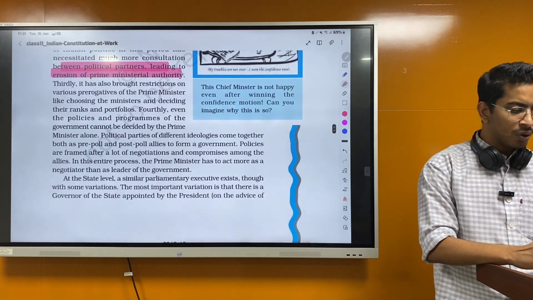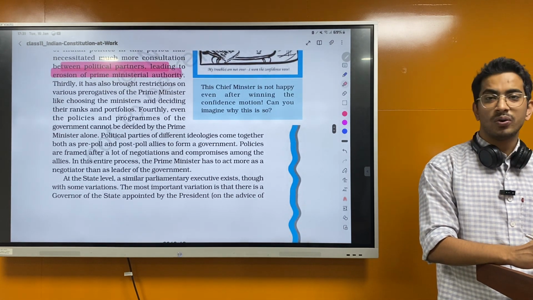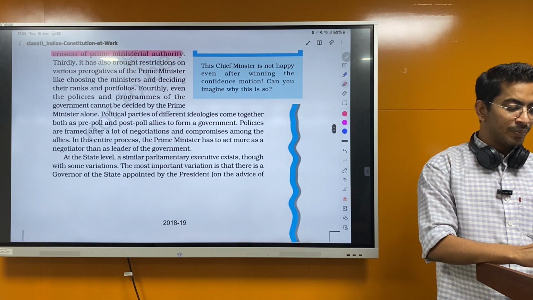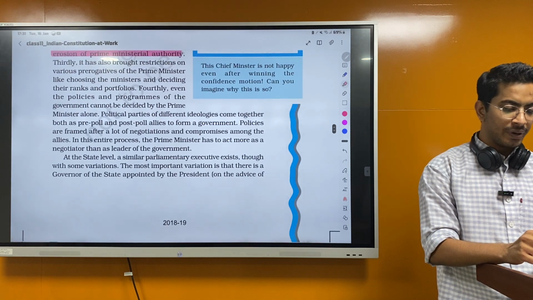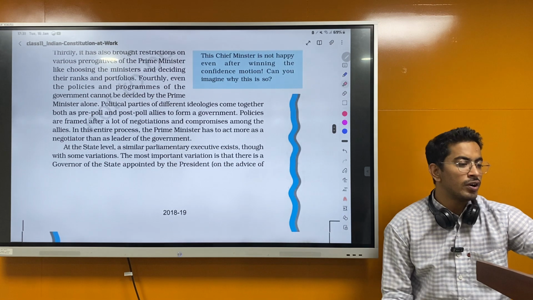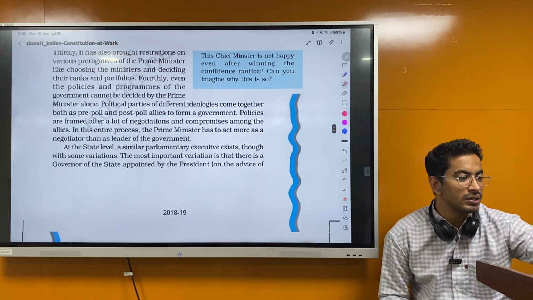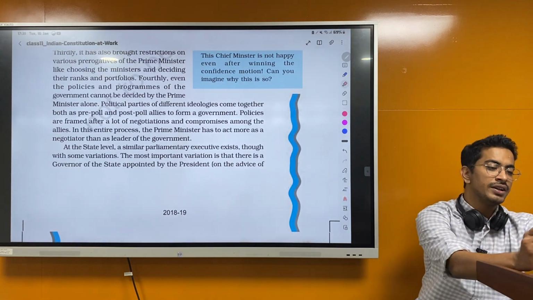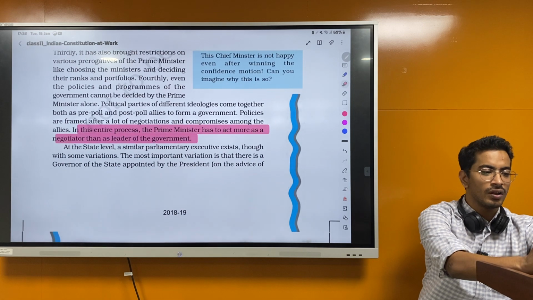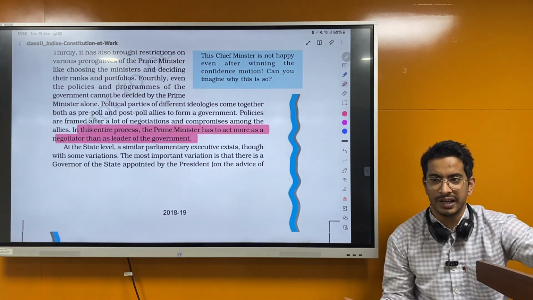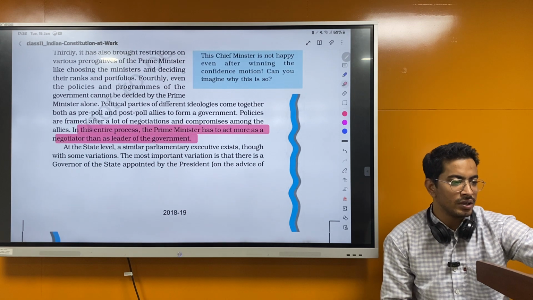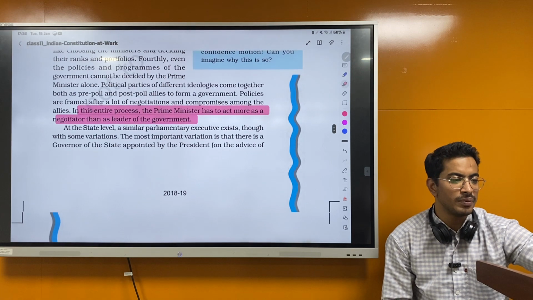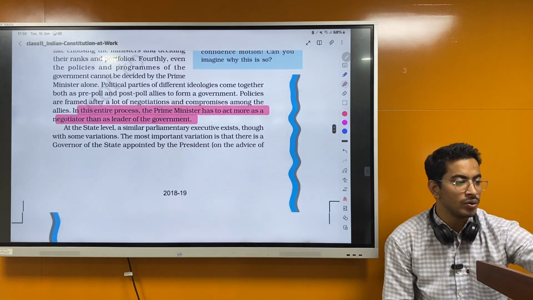Fourthly, even the policies and programs of the government cannot be decided by the Prime Minister alone. This is also important. Political parties of different ideologies come together both as pre-poll and post-poll allies to form a government. Policies are framed after a lot of negotiation and compromise among the allies. In this process, the Prime Minister has to act more as a negotiator than as a leader of the government. So whenever there is a coalition, the different ideologies mix up, and he has to act more as a negotiator than as a leader. Okay. At the state level, a similar parliamentary executive exists, though with some variation. The most important variation is that there is a Governor.